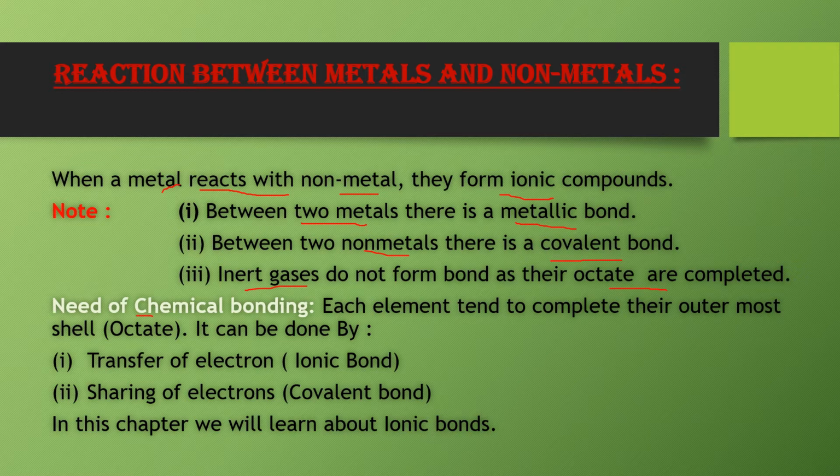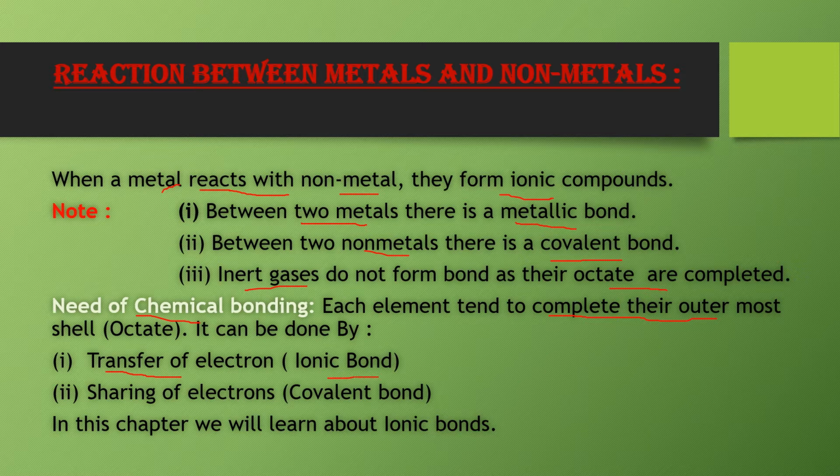Now, what is the need of chemical bonding? Why do a metal and a non-metal react with each other, or two non-metals react with each other, to form compounds? Listen children, each element tends to complete its outermost shell with 8 electrons, and in doing so it can transfer electrons, meaning donation or acceptance of electrons.